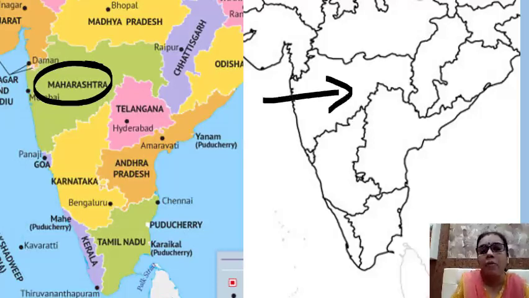Yes. And I have already taught you how you are supposed to locate. You have to draw one arrow, and on the arrow, you have to write down the name. You have to write the complete name. Okay, you have to write Maharashtra. I am writing only M, but you are supposed to write the complete name.